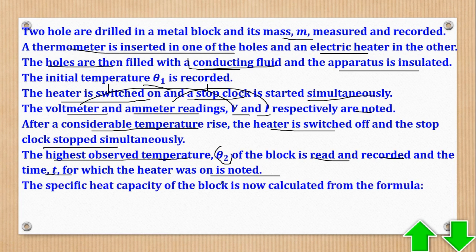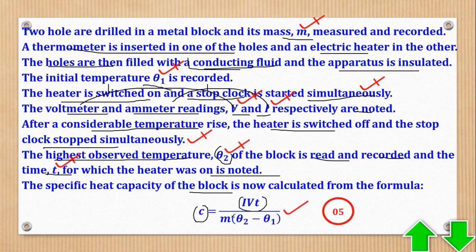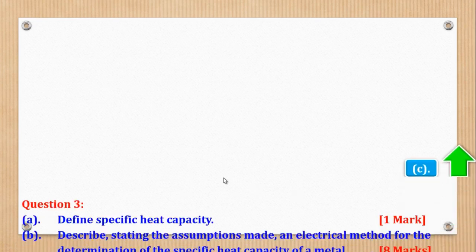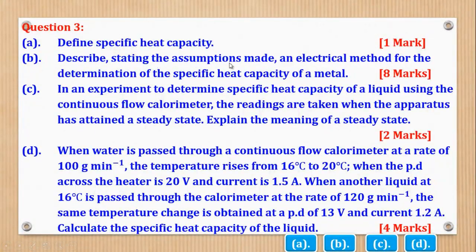From that, the specific heat capacity of the block, which is the metal, is now calculated from the formula C, the specific heat capacity, is equal to IVt divided by m times the change in temperature. And basically that's what they wanted. But if you read the question, they also told us something: stating the assumptions made. So we need to state the assumptions.